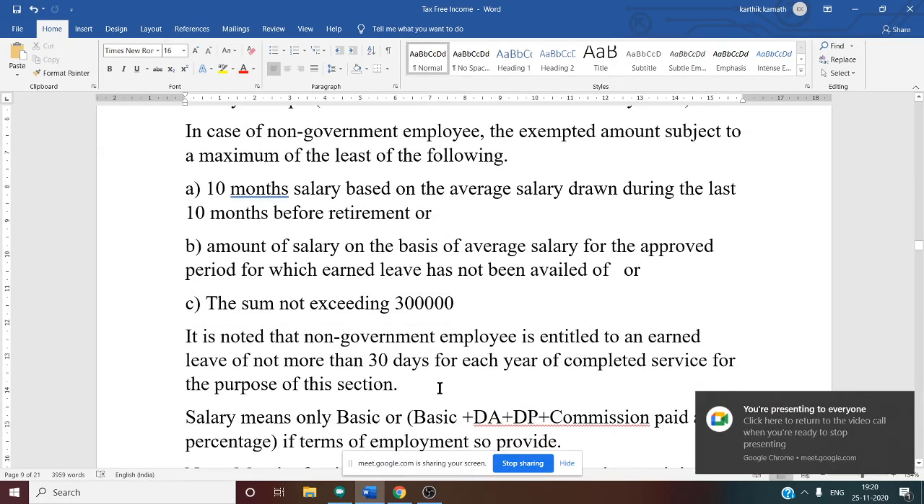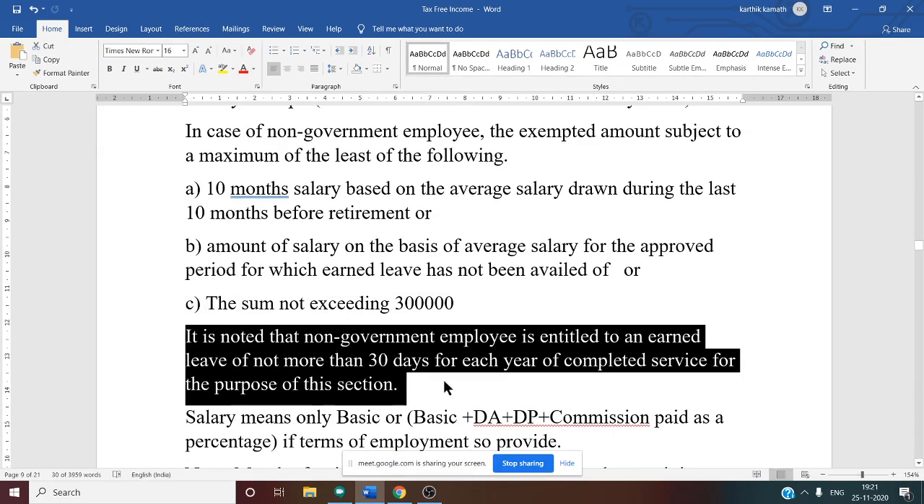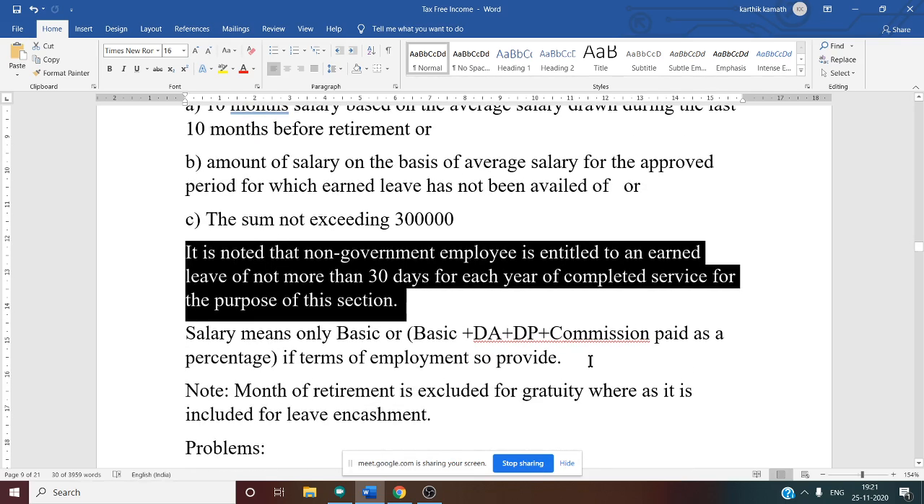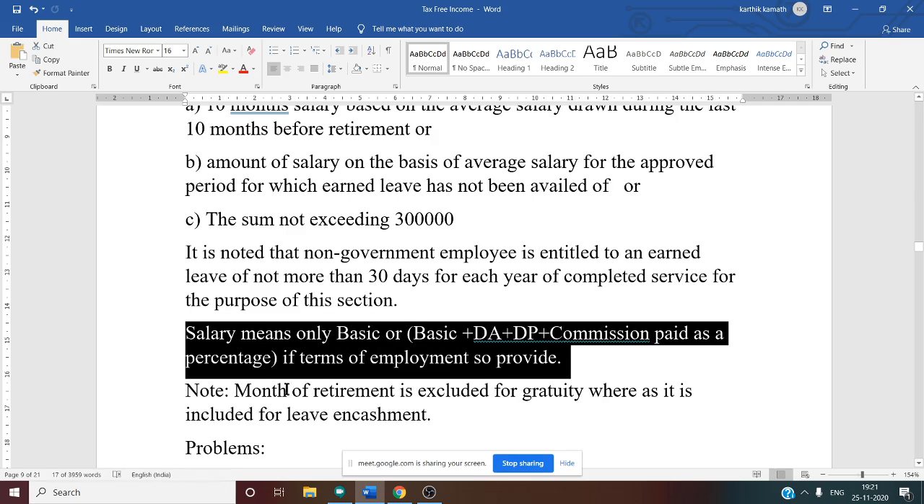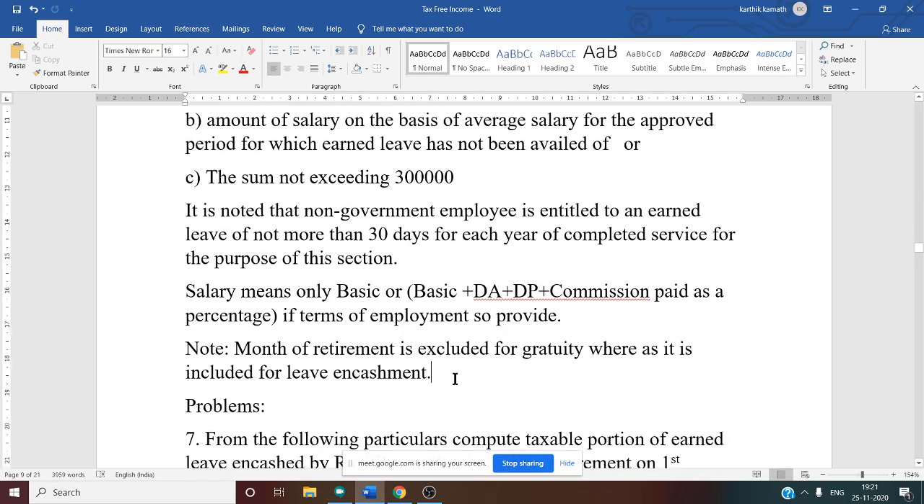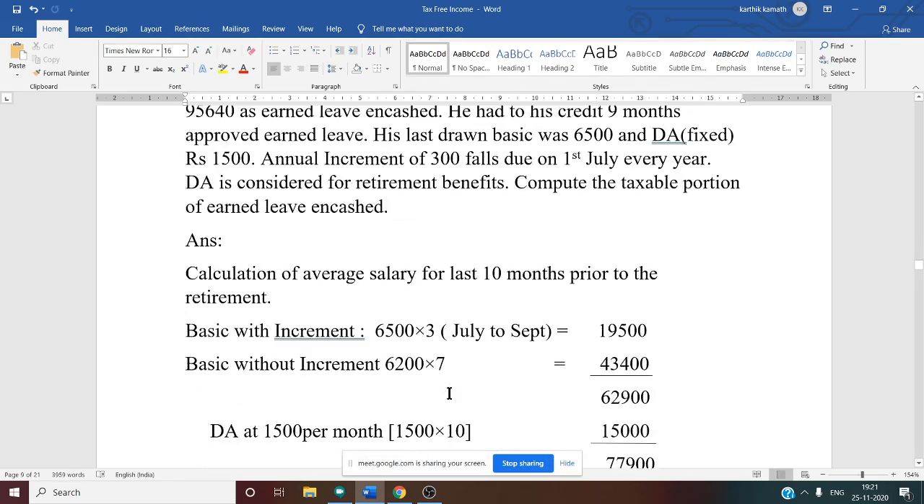One more thing to note: a non-government employee is entitled to earned leave of not more than 30 days for each year of completed service. Similarly, salary means only basic, and DA, DP and commission you can take if the employment provides for it or if it enters the retirement benefit. This is about earned leave encashment.